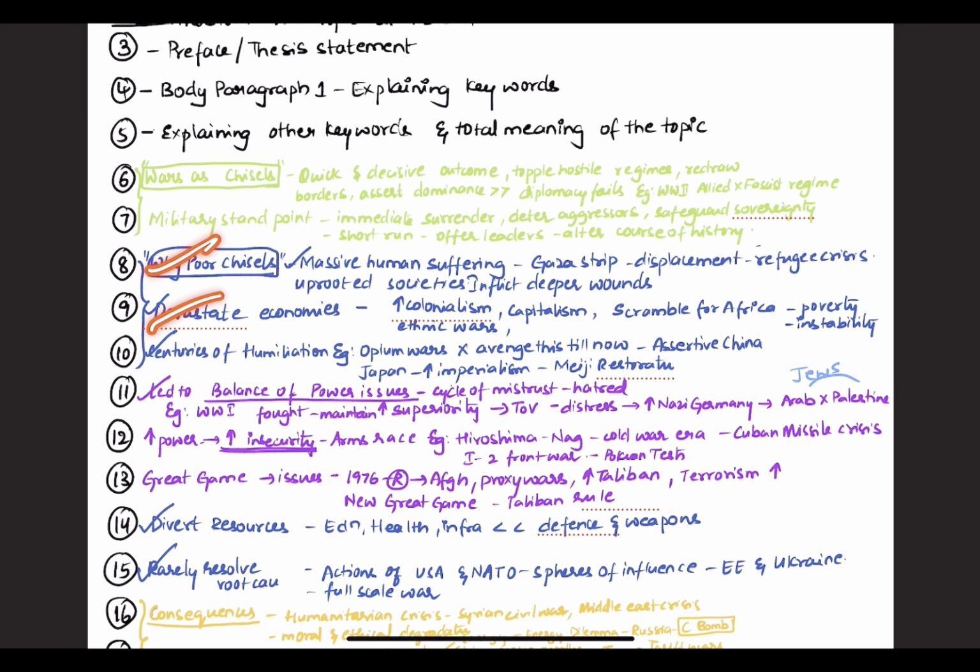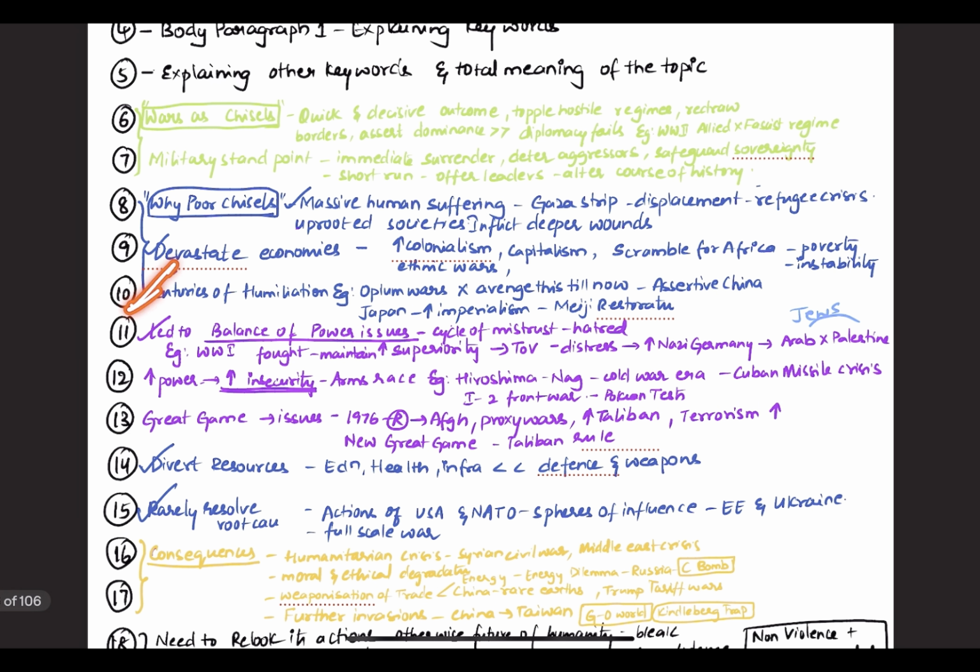Fine. Now coming to the other point, suffering as well as centuries of humiliation. How? Currently, we can see an assertive China, the rise of China through its debt trap diplomacy or even salami slicing techniques, where they are trying to avenge the earlier Opium Wars. Even Japan was inspired and led to imperialism, its imperialistic attitude after the Meiji Restoration.